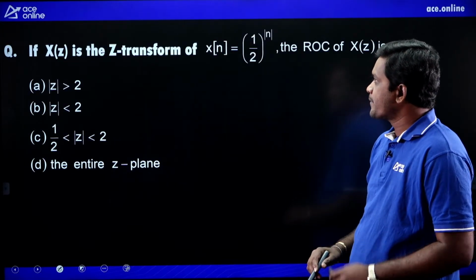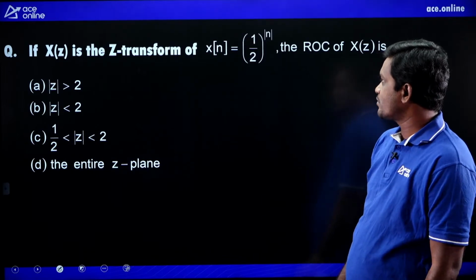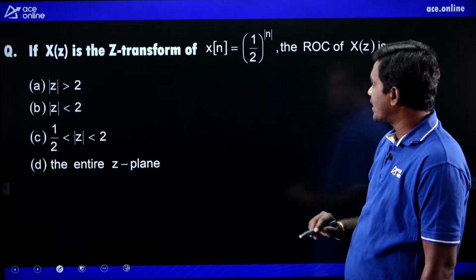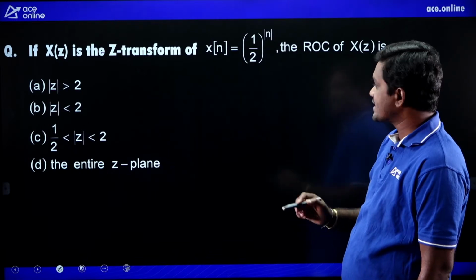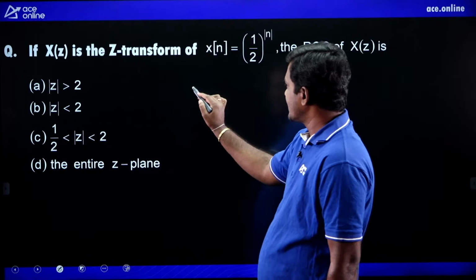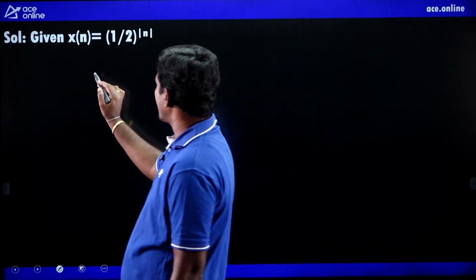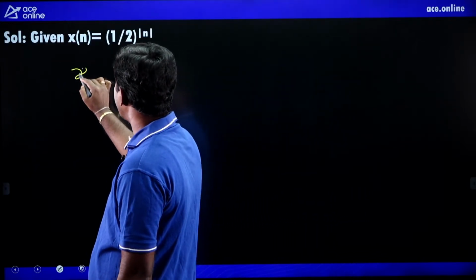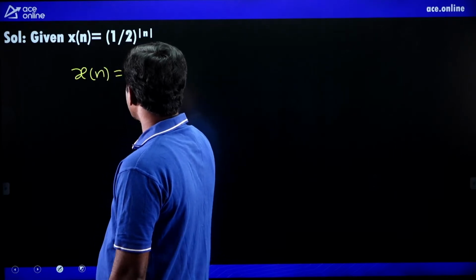Next. If X of z is the Z transform of x of n equals 1 by 2 whole power mod n, what is the ROC? Post your answer. What is x of n given? 1 by 2 whole power mod n is given. So, how to write this?